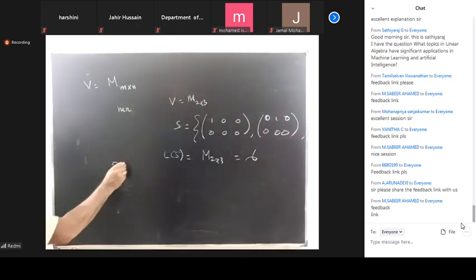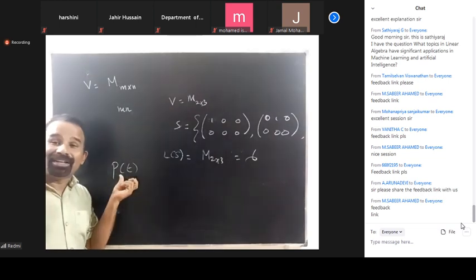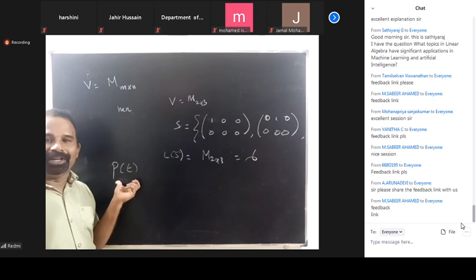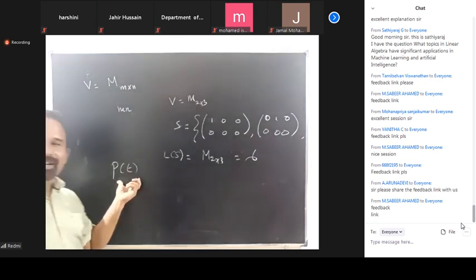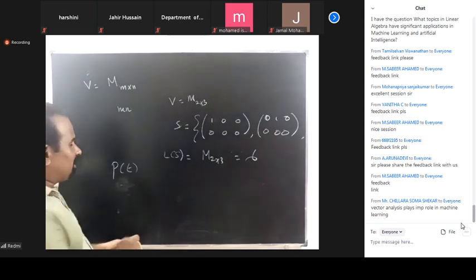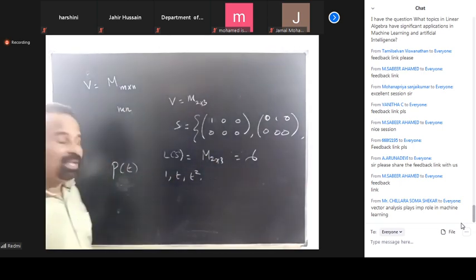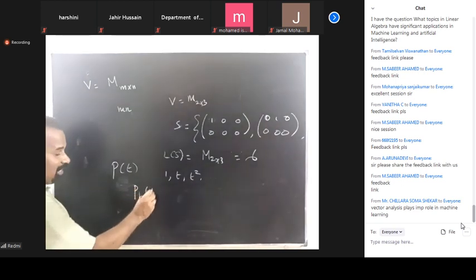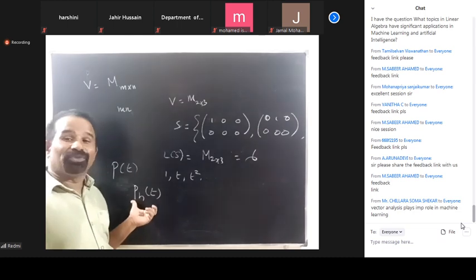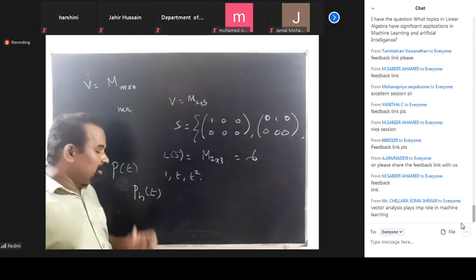Similarly, P(t) is the set of all polynomials. What about this dimension? This is infinite dimensional, with basis 1, t, t squared, etc. Similarly, P_n(t) is the set of polynomials of degree at most n, or less than or equal to n.